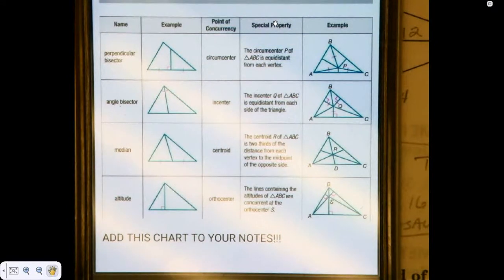This chart in the book says, okay, it connects 5-1 and 5-2. Perpendicular bisector tells what it is. It's perpendicular, cuts it in half. The point of concurrency is called what? Circumcenter. And then it says special property. The circumcenter P of triangle ABC is equidistant from each vertex, and then it shows a picture of it. And it goes through that for all four of them, doesn't it? And if you'll notice, there really isn't a special property for the altitudes other than they have a point of concurrency. And we named it something.